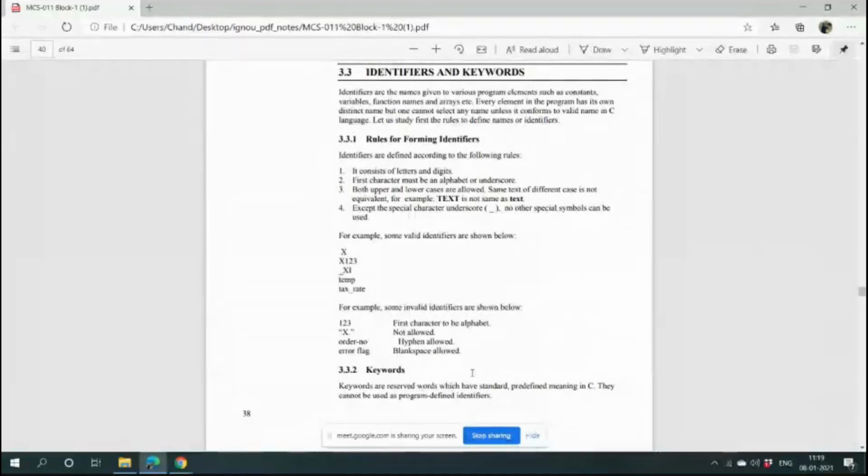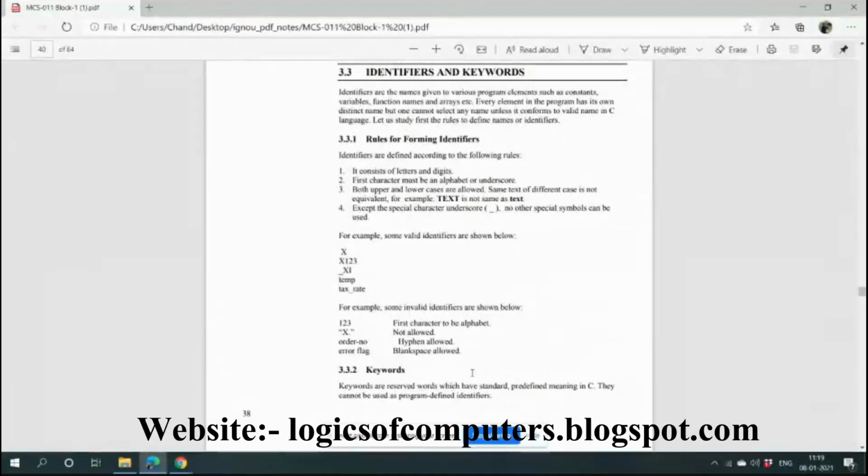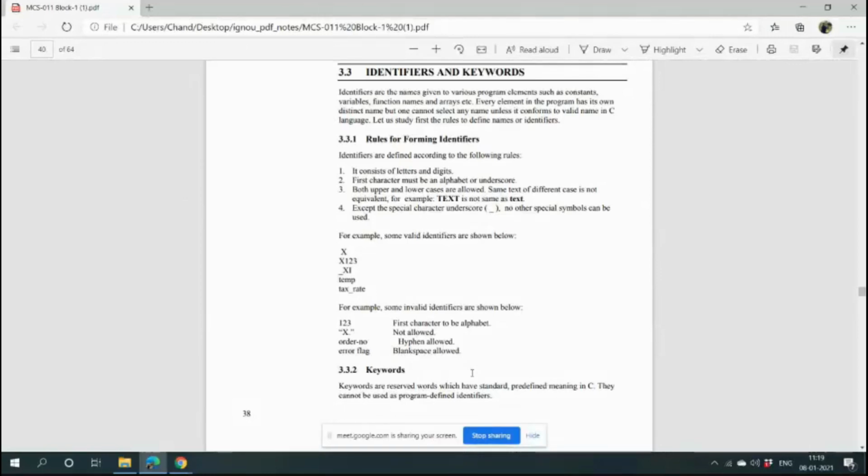Identifier means when you are giving a name to anything, like any variable or any class or any other thing, it is called an identifier. Whenever you give a variable, a class, or a method a new name, they are known as identifiers.